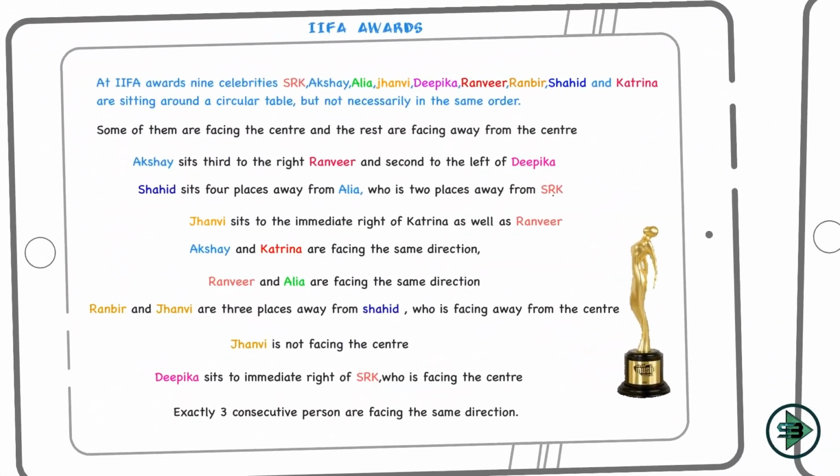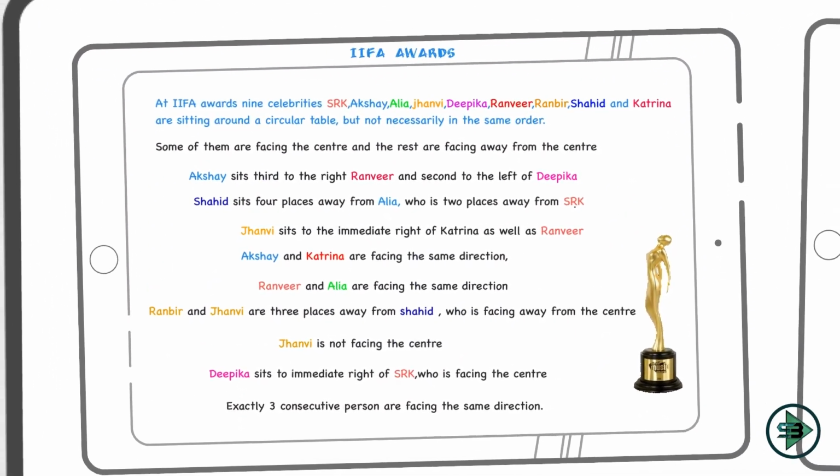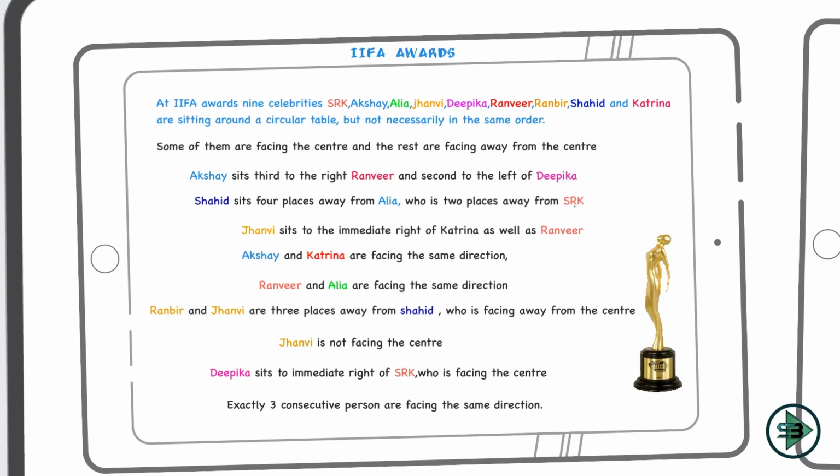So we start here with IFA Awards. At IFA Awards, there are 9 celebrities, which are SRK, Akshay, Alia, Janvi, Deepika, Ranveer, Shahid, and Katrina. They all are sitting around a circular table, but not necessarily in the same order. Some of them are facing the center while the rest are facing away from the center. Now this is an important condition here.